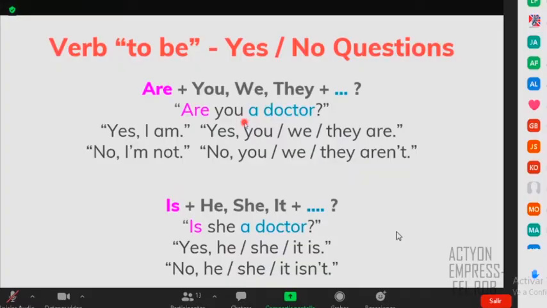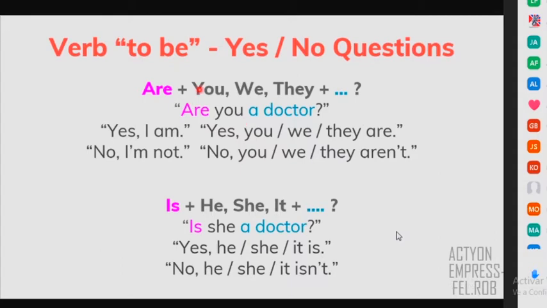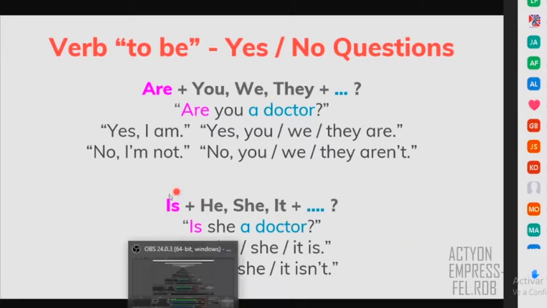Yes or no. No, there are no more options, only yes or no questions. So you can say, yes, I am, no, I'm not, or yes, you are, no, you aren't, and more, right? So this is one. And we have the second group. Always we have groups. The second group is he, she, or it. So for these three subjects or words, you always use is.